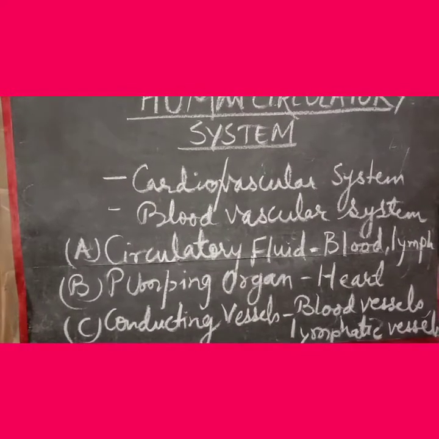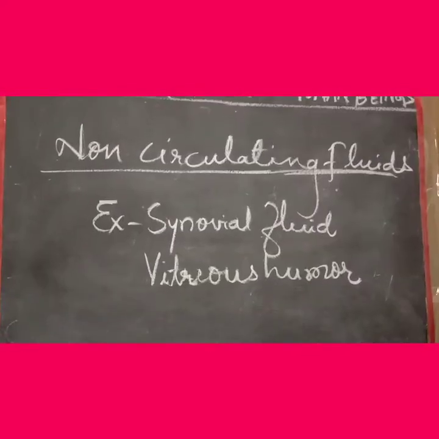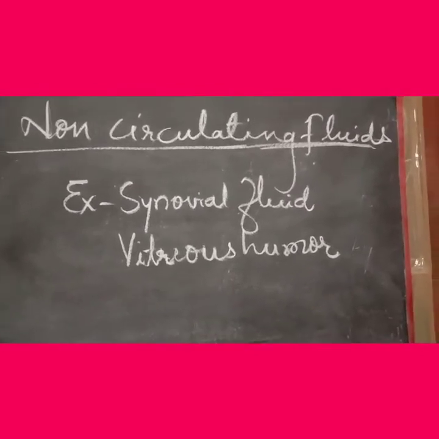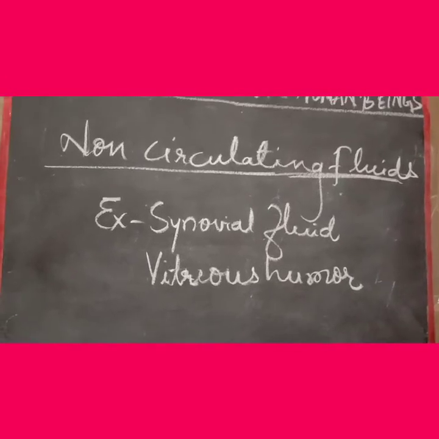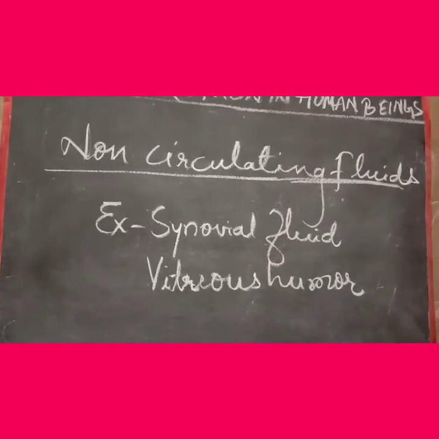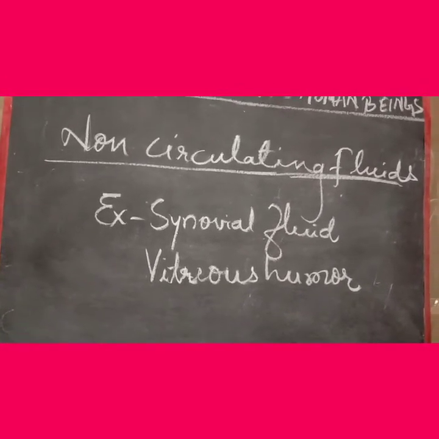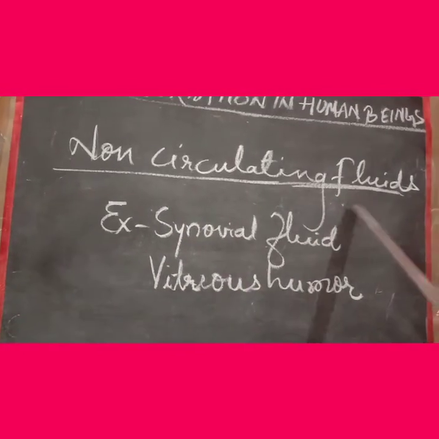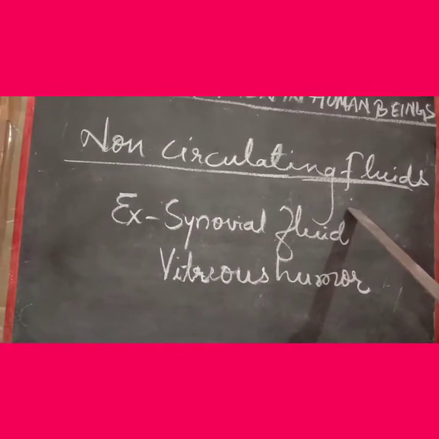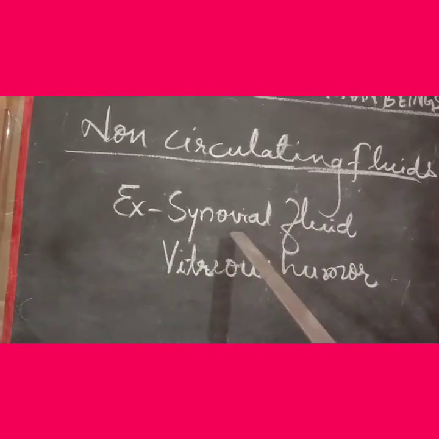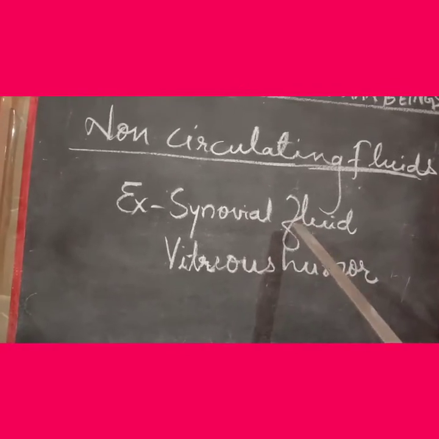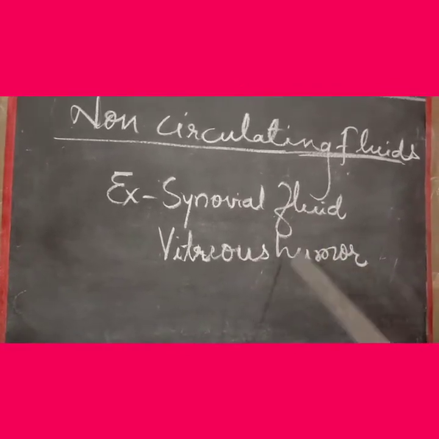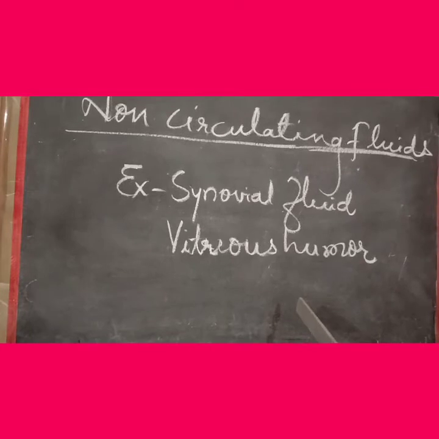Now let's see about some non-circulating fluids also. Yes, children, you have heard correctly. As we have circulating fluid present in our body, we have some non-circulating fluids also, which remain present in a particular region of the body. Examples can be taken as synovial fluid and vitreous humor. Let's see a few facts about these two non-circulating fluids.